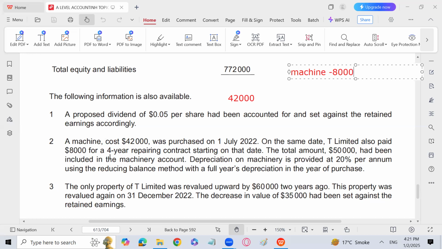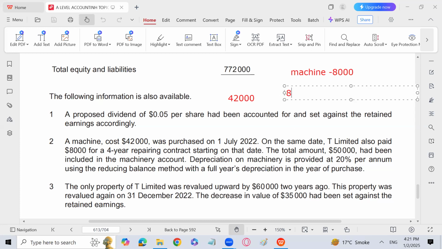But if we talk about the current year, that is going to end on 31st December, so only 6 months have passed. So the 8,000 expense will not all be recorded in the books, even though we have paid it. The only expense that will be recorded is going to be how much? That is going to be how much for 6 months? So how are we going to calculate it?